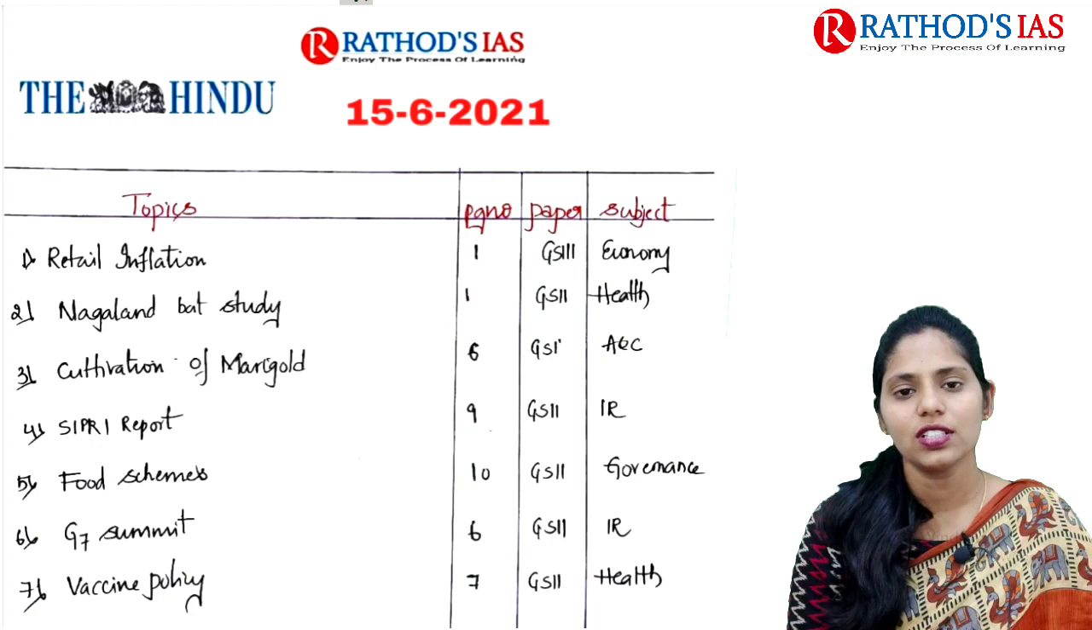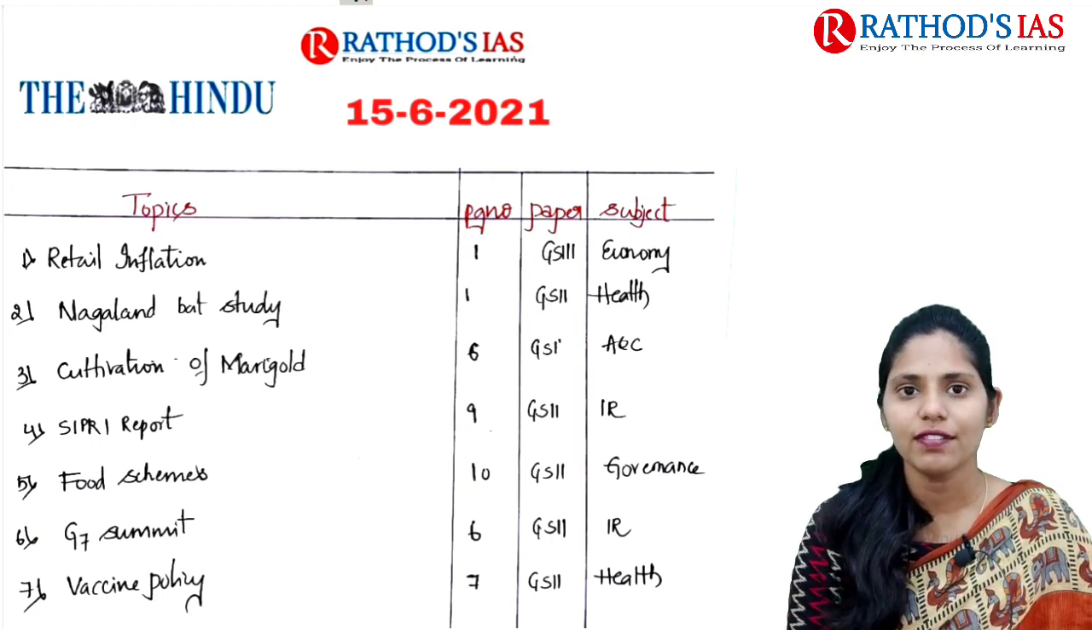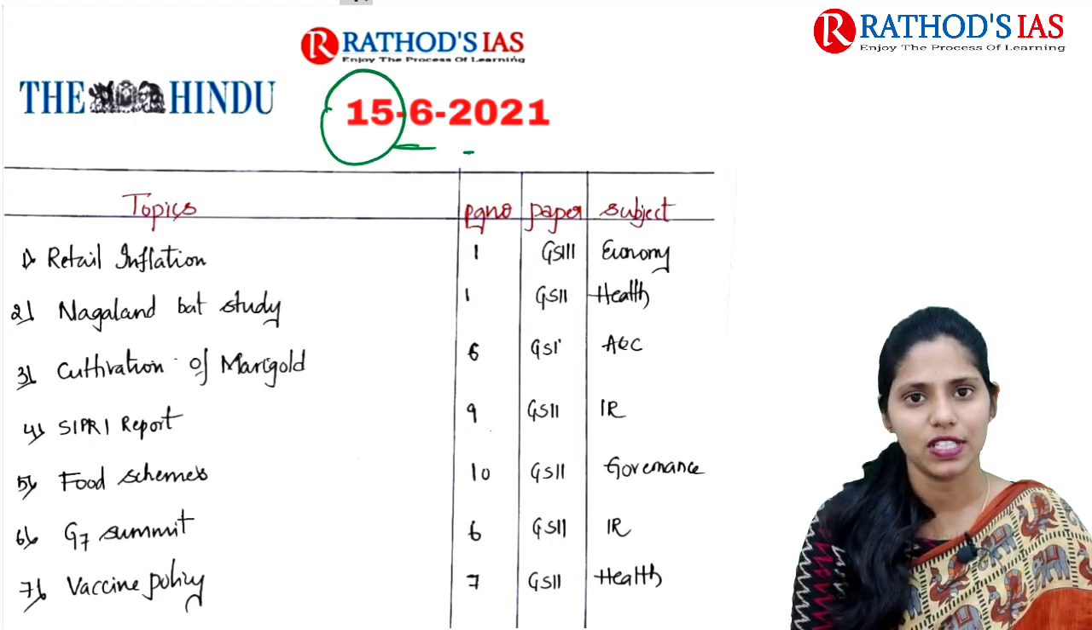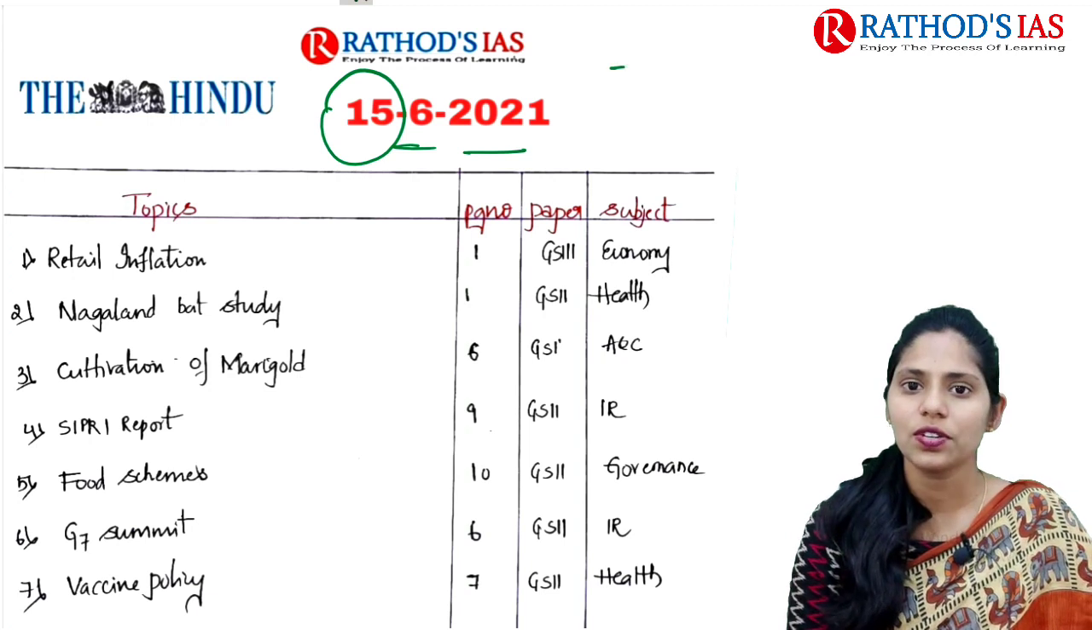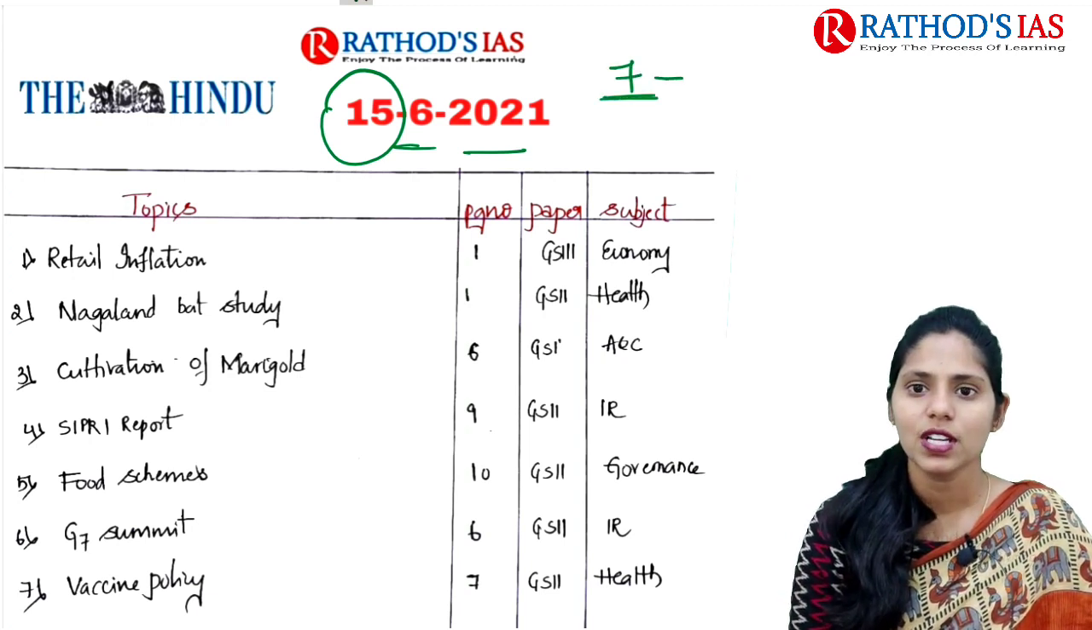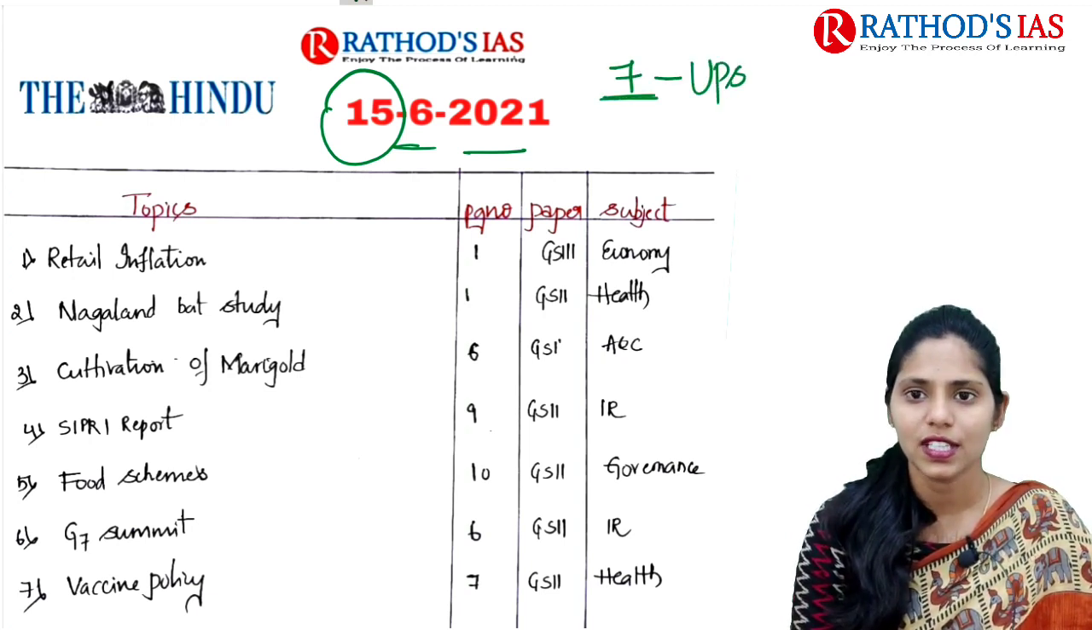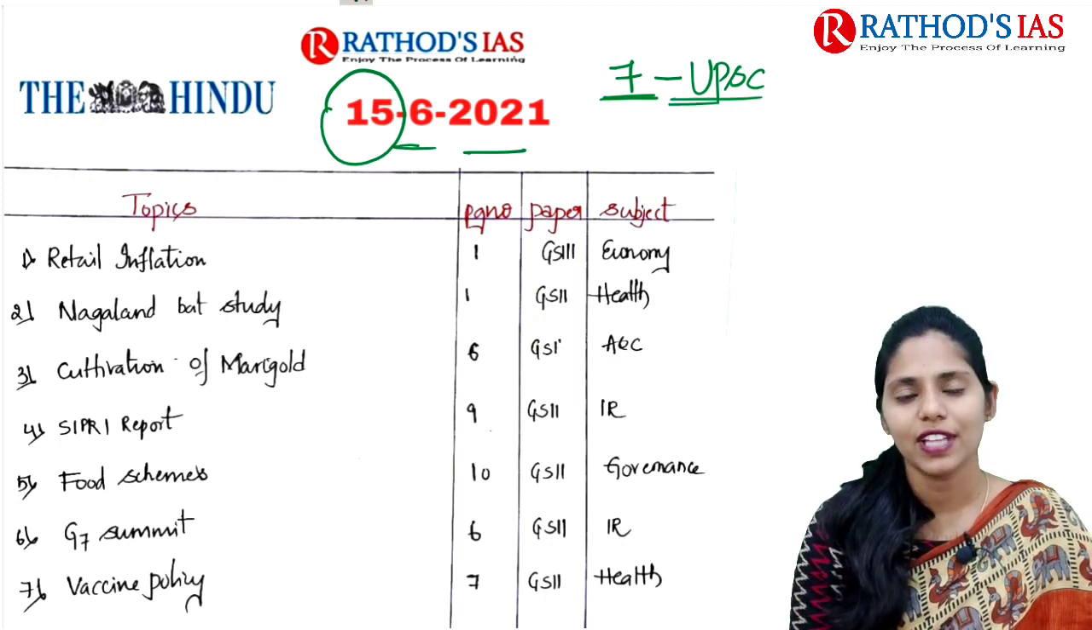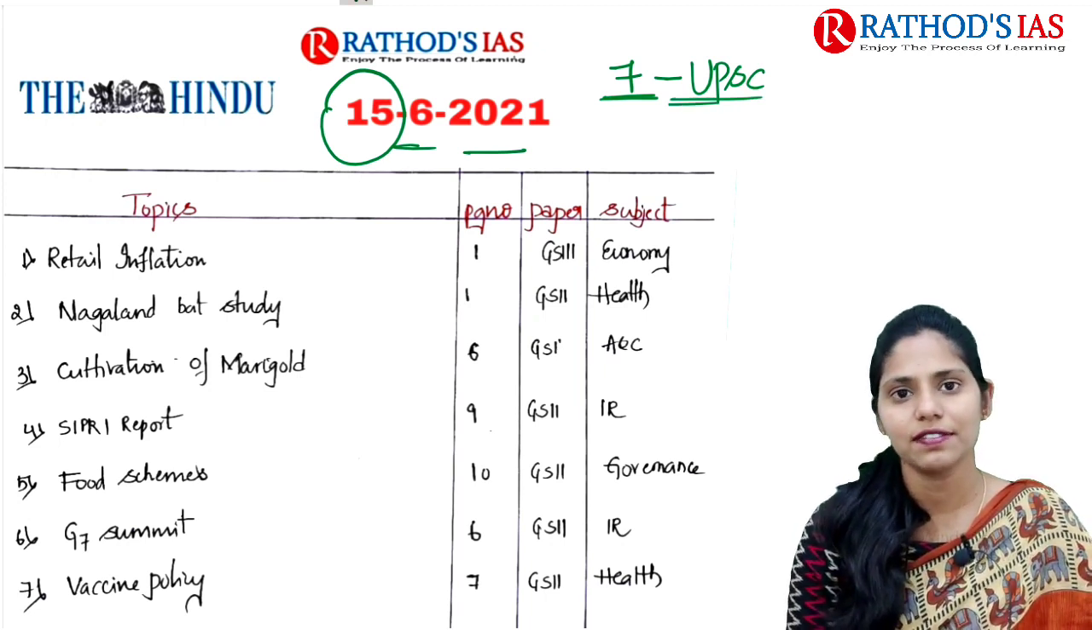Today in this lecture, we are going to discuss current affairs of 15th June 2021. In this lecture, we are going to discuss 7 topics which are very much relevant to UPSC. So let's get started with our discussion and let us see the first topic.